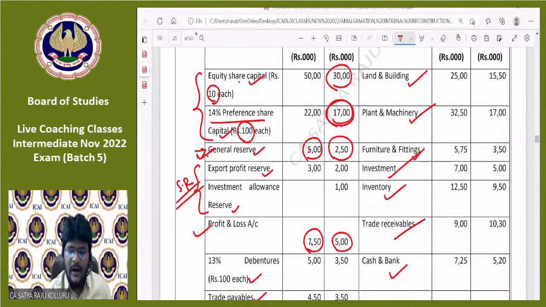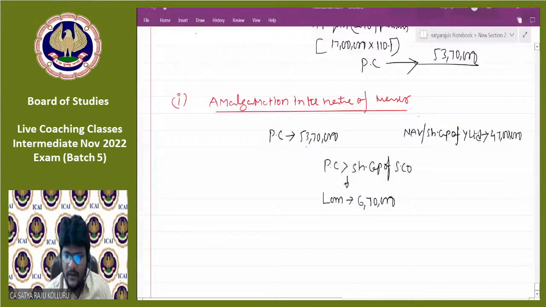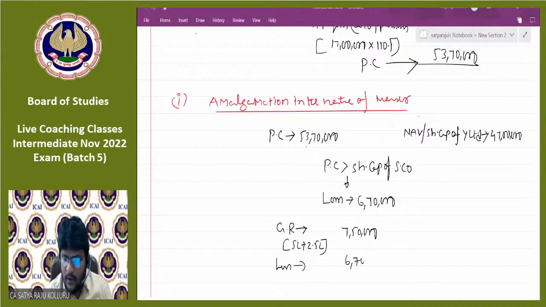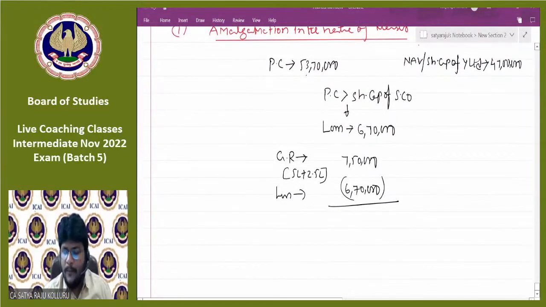Okay, fine. So in the order, first it is coming general reserve. I'm using the general reserve. Please concentrate. Loss 6,70,000 is there. First, general reserve. I'm taking 5 lakhs plus 2,50,000. The total will be 7,50,000. Now the loss of 6,70,000 I am knocking off, and the remaining general reserve will be shown in the reserves and surplus of the purchasing company. How much? That is 80,000. 80,000 will be shown in balance sheet.